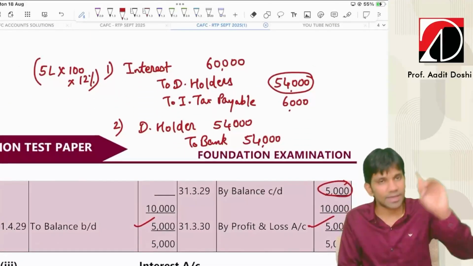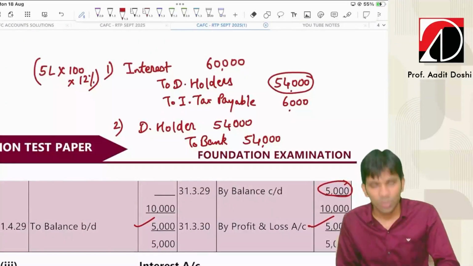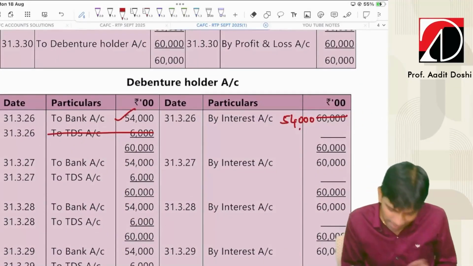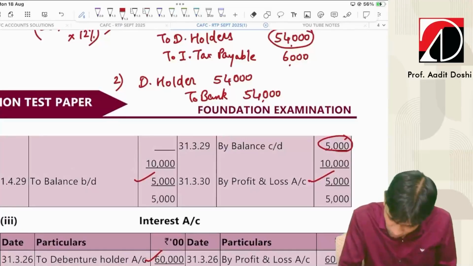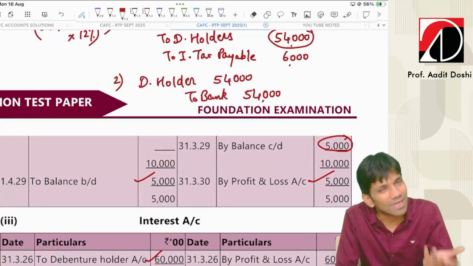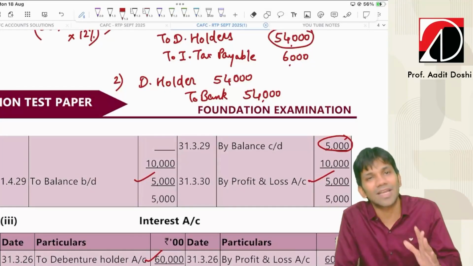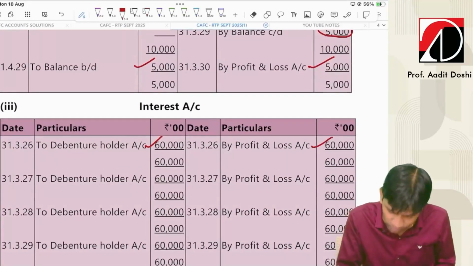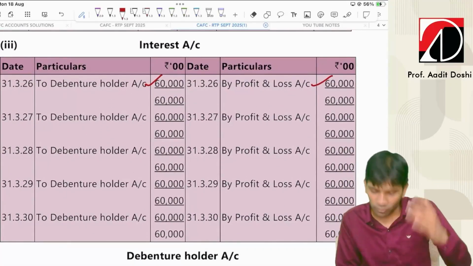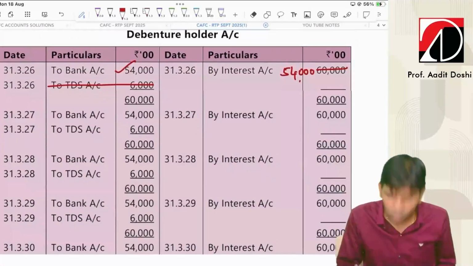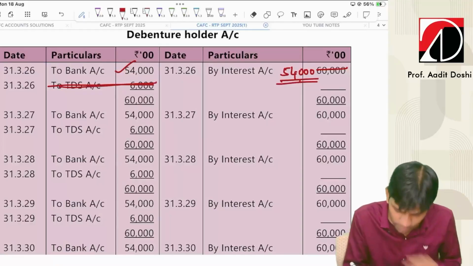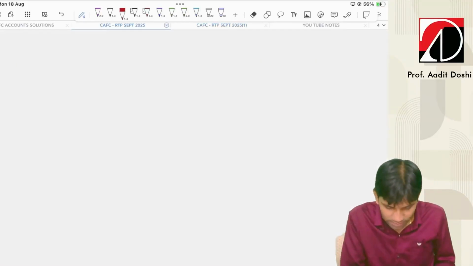Check, guys. Interest account debit 60, I've done here. To debenture holders 54. So by interest 54 only it should come. And then debenture holders to bank, we have paid. Then income tax payable to bank, that is not required. And the last entry is transfer of interest to P&L. P&L account debit to interest 60,000. The same situation will continue for the full 5 years. I'm not going to discuss every year again and again, but this is how we are supposed to do. Don't write this 6,000. Okay, let's go to the next question, guys.